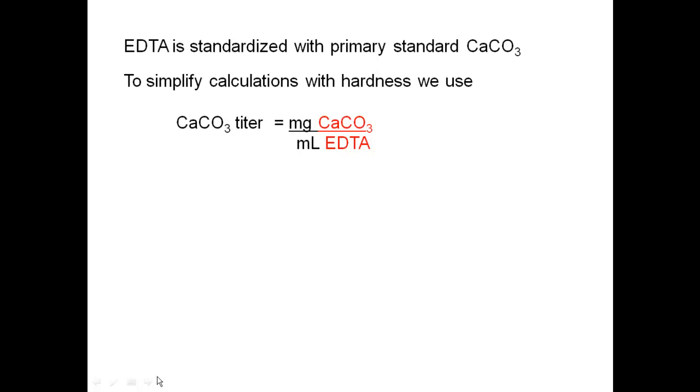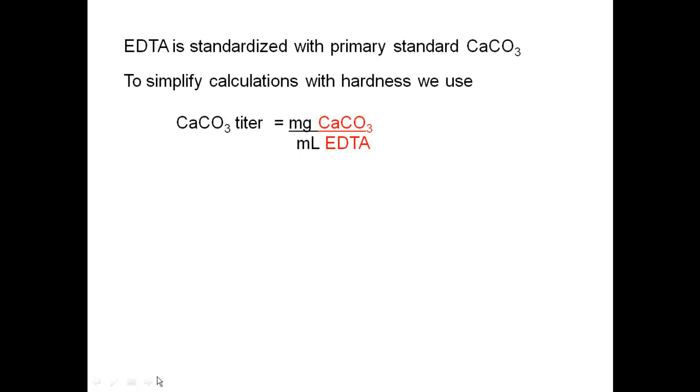To simplify the calculations with hardness, we use something called the calcium carbonate titer. That is put in terms of milligrams of calcium carbonate versus milliliters of EDTA. It's a ratio of the amount of calcium carbonate to the amount of EDTA. So we can use this ratio to determine how much calcium carbonate is in samples by how much EDTA it takes to reach the equivalence point once we have this standardization ratio. This is easier than molarity because in the end we want to get to ppm. That's the scale of hardness, the ppm scale.